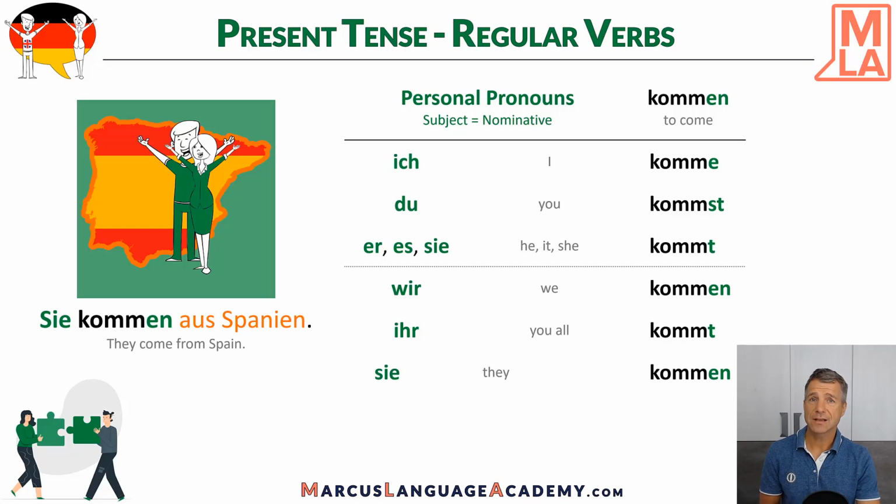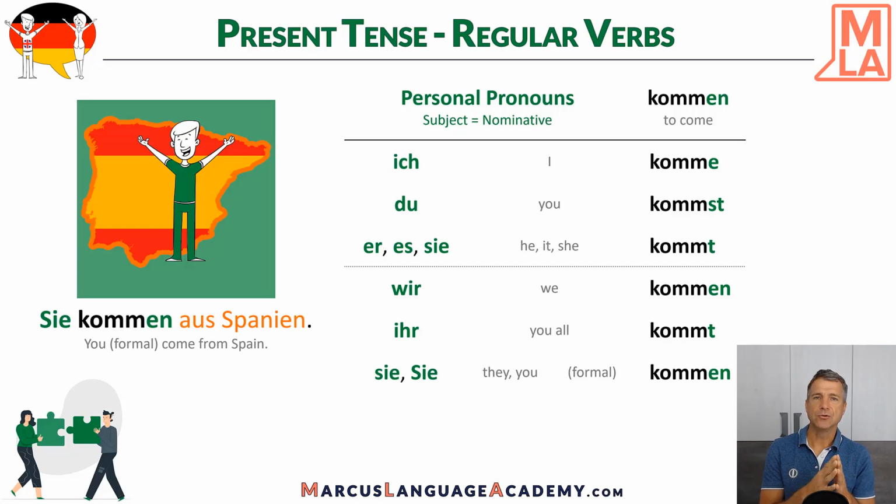And in German there's also a way to speak formal. Formal means that we use Sie, but it's capitalized S, and it also takes the third person in plural. So it's actually to say you, in a formal way, come from Spain. Sie kommen aus Spanien. And it doesn't matter if I talk to one person or to several persons, because if I talk to two or more people, I would say the same thing. Sie kommen aus Spanien. You all, the formal way, come from Spain.